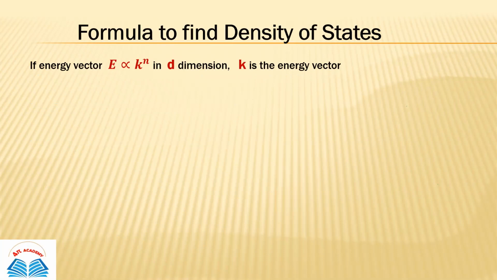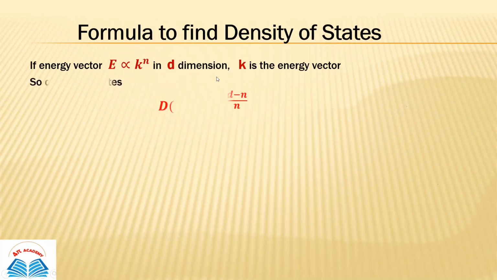This slide is also very important because by using this small formula, you can quickly answer problems, and this type of problem is very common in the GATE and NET examinations. Sometimes the problem gives you that energy E is proportional to k to the power n, where k is the wave vector, E is the energy, and n is a constant, and this relationship is valid in some dimension d.